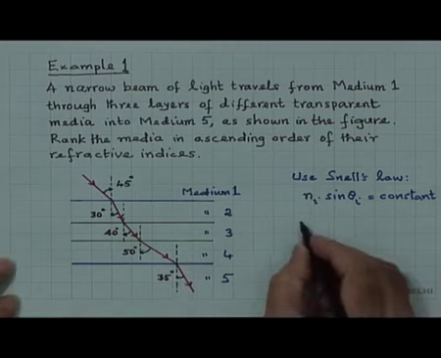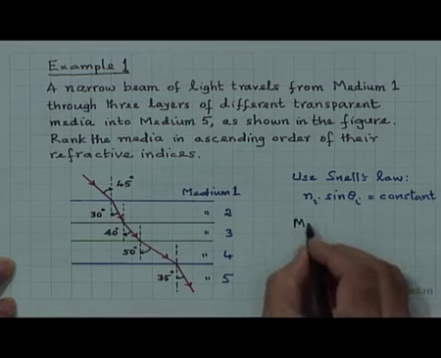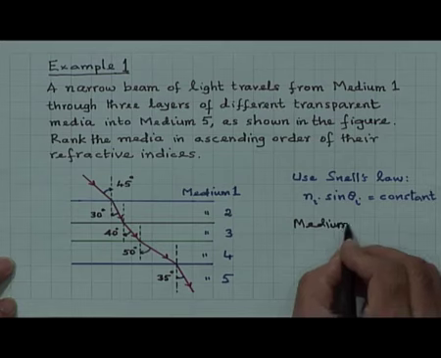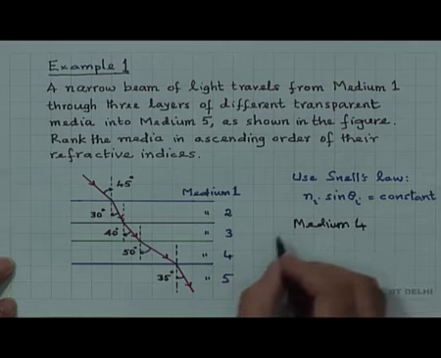So, the smallest one is medium 4, the largest angle. So, medium 4 will have the smallest refractive index.